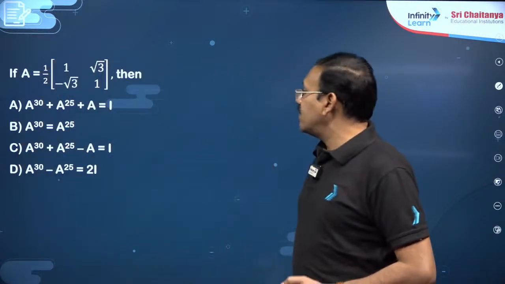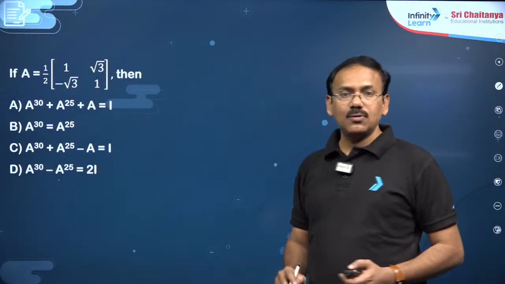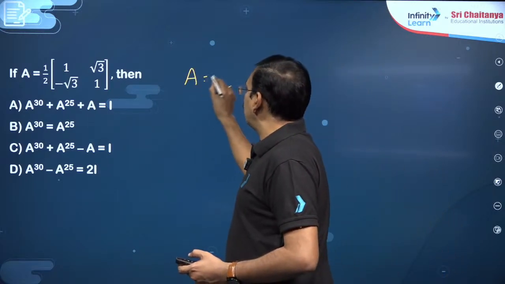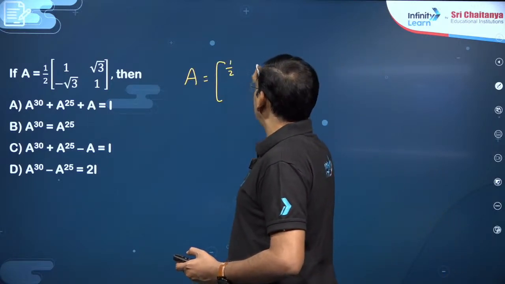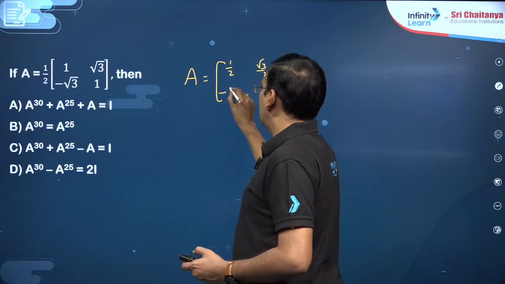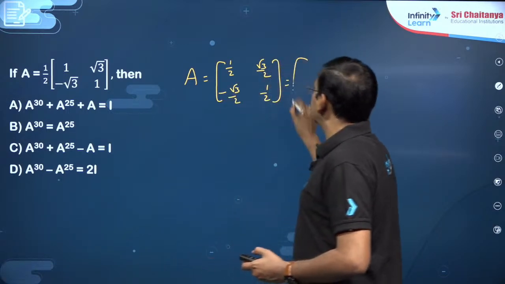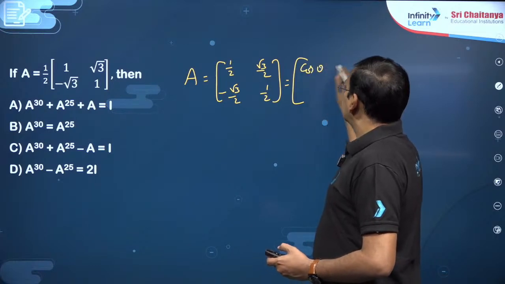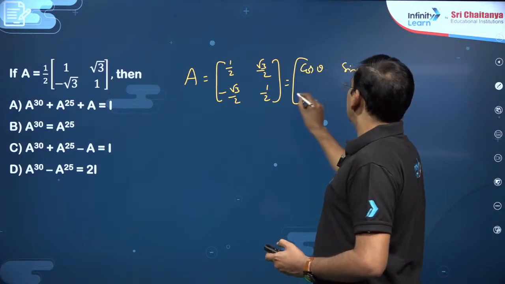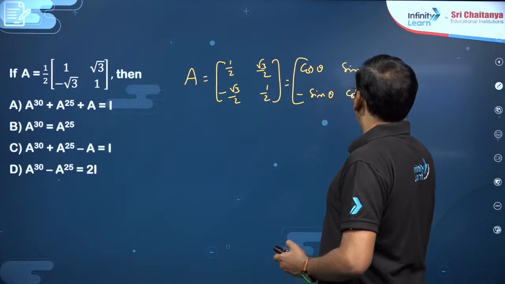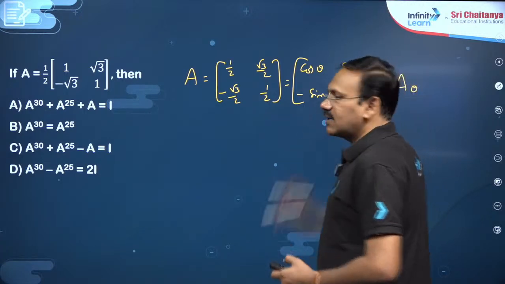You see, A is given: 1 by 2, root 3 by 2, minus root 3 by 2, 1 by 2. Dear students, this is a special matrix, all of you know. This matrix is like cos theta, sin theta, minus sin theta, cos theta. Let me call it A theta, my dear friends.